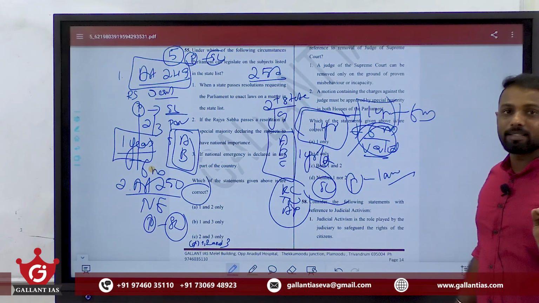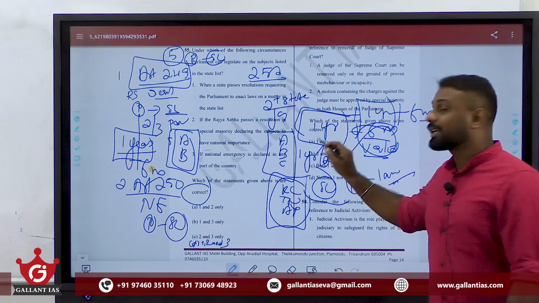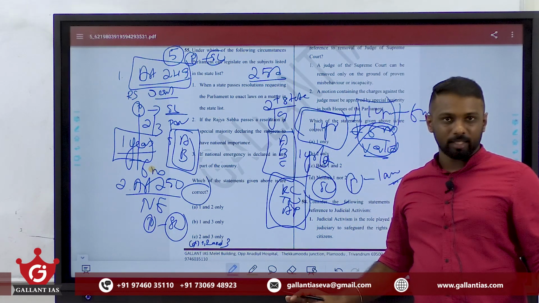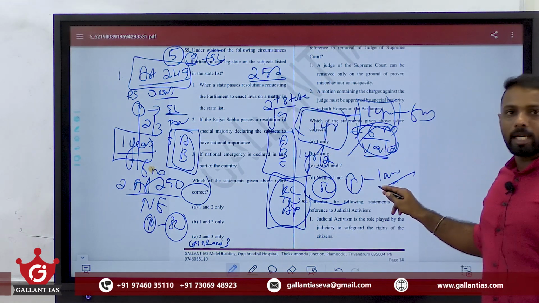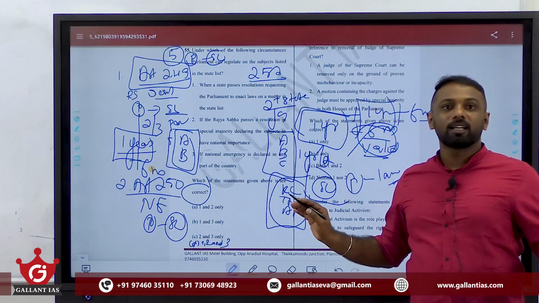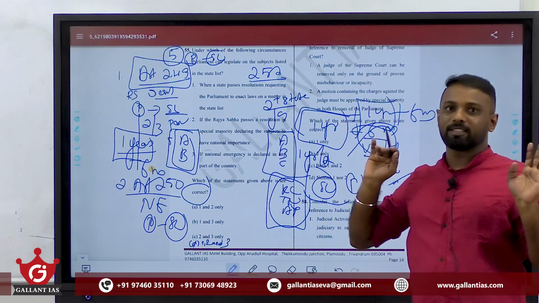But the thing is that this law will be applicable only to these respective states and not to the entire nation. I repeat once again, under Article 252, if Parliament makes a law, that law will be applicable only to those states concerned and not to the entire nation. But one more difference is there.